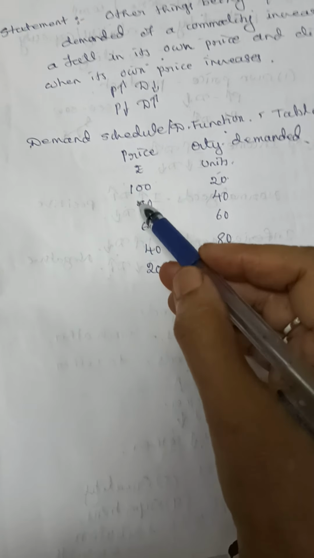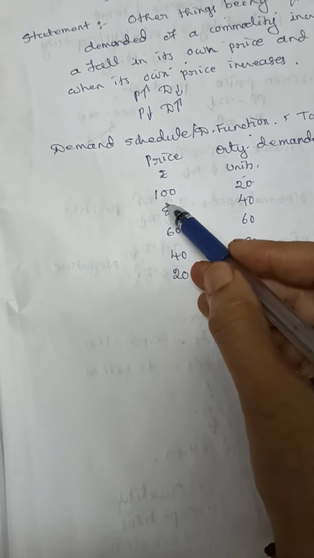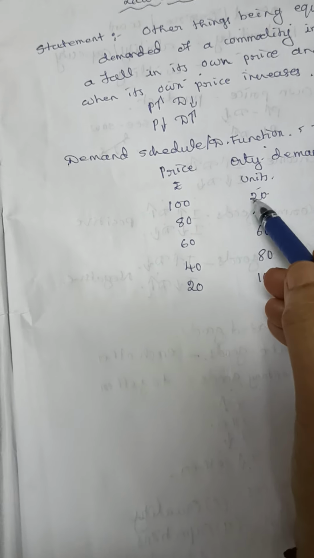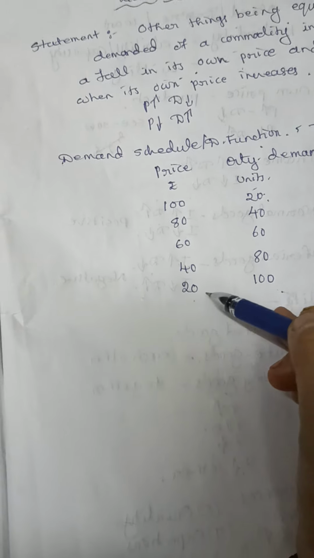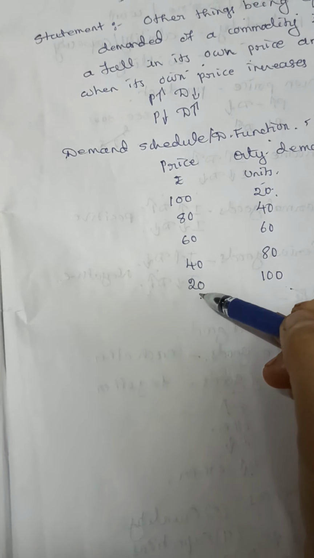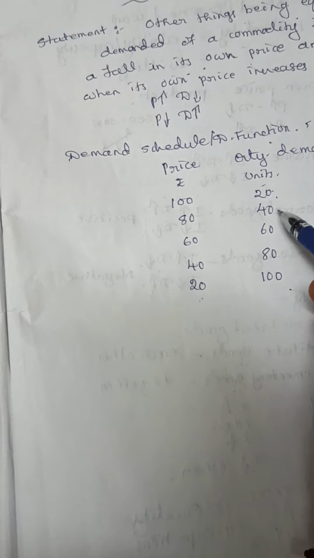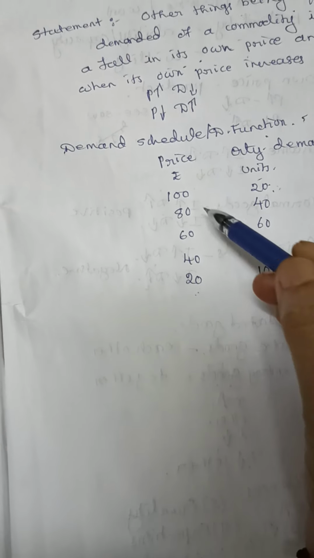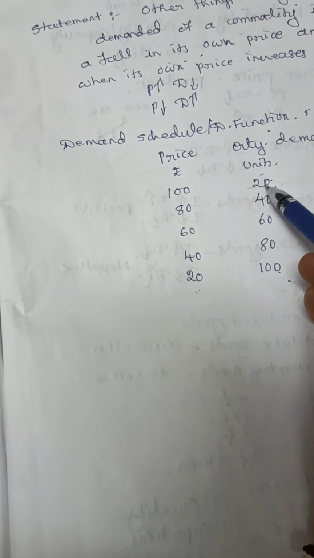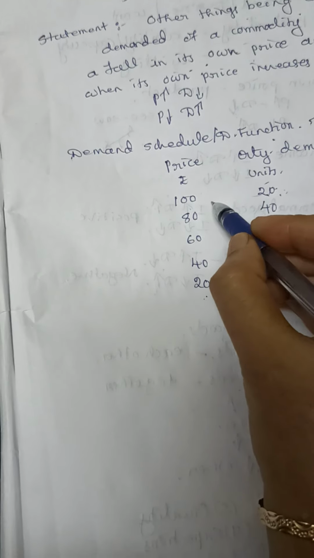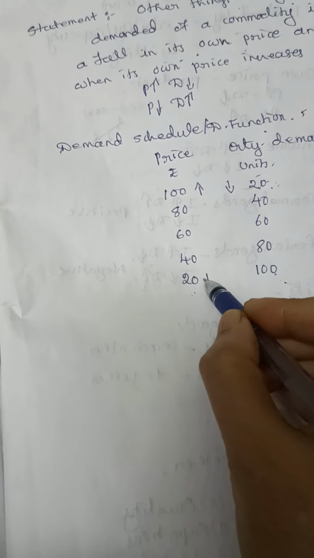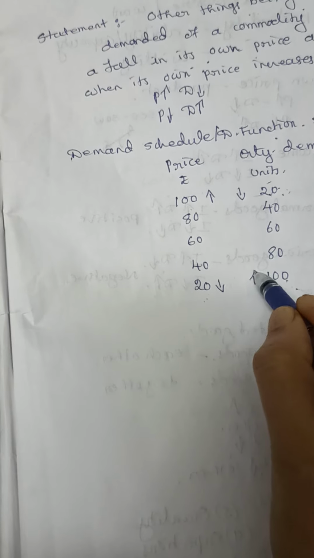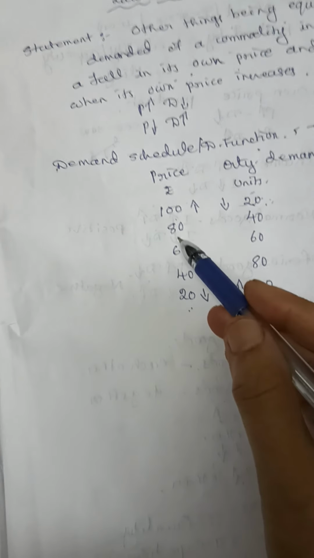This schedule tells when the price of the product is rupees 100, the demand is 20. When the price is 20, the demand for the product is 100. When the price of the product decreases from 100 to 20, the quantity demanded increases from 20 to 100. He buys 100 units, and when it is 100 rupees per unit, he buys only 20 units. So when the price is more, demand for the product is less, and when the price is less, demand for the product is more.